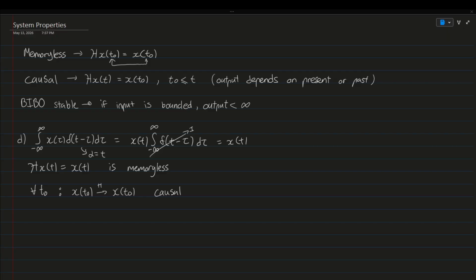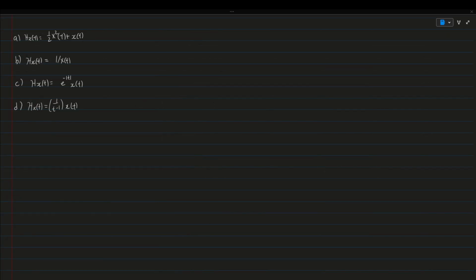Alright, now let's solve some problems on BIBO stable. Pause the video and do it yourself, and I'm going to write the solutions. Okay, so for part A, we assume x of t is less than or equal to a, and we're assuming that a is our bounded input. Now what's going to happen is we have h x of t equal to 1/2 a squared plus a.